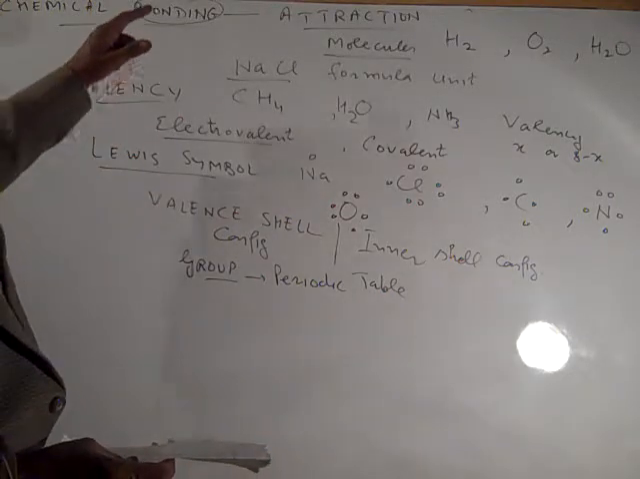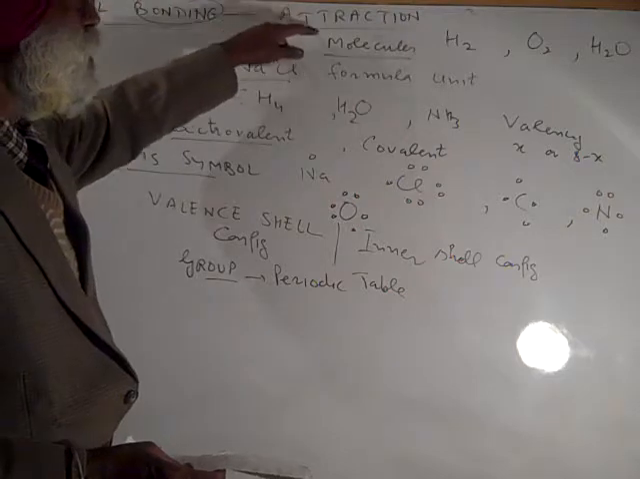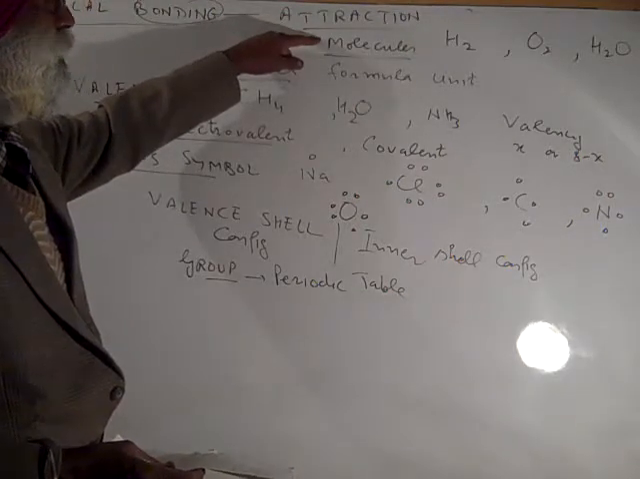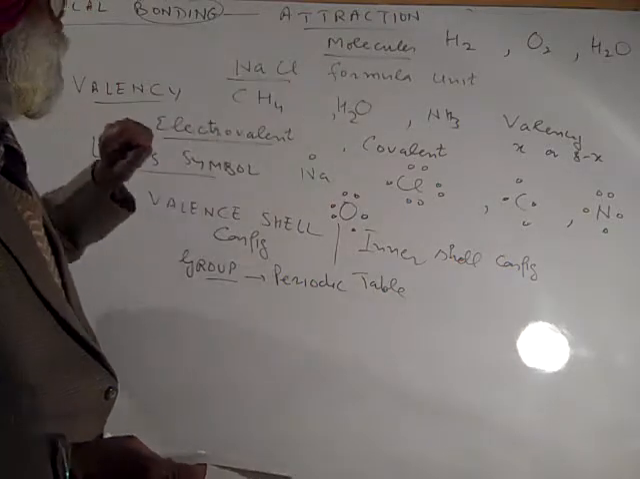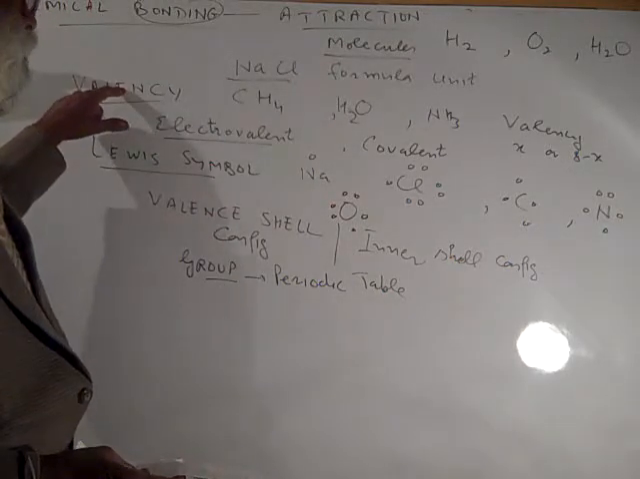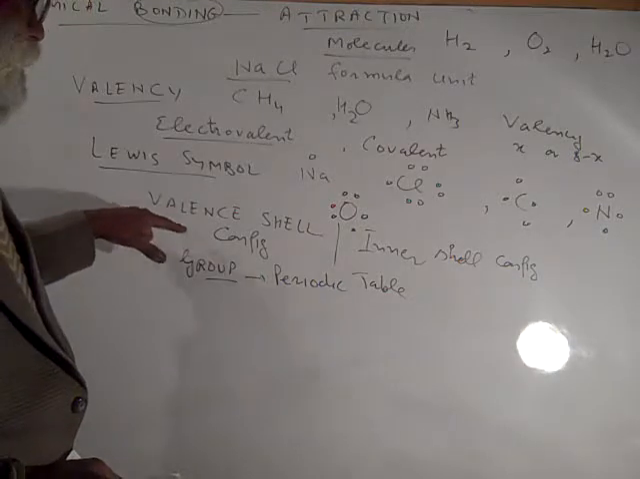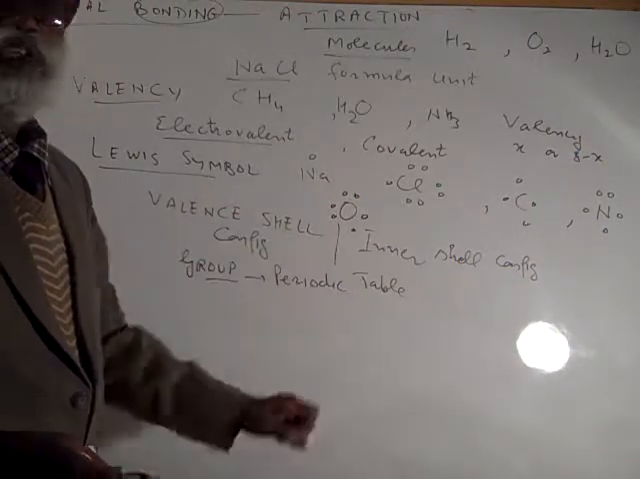तो chemical bonding का मतलब क्या है, बताया। फिर molecule की बात की, this is for covalent compound, and NaCl ionic compound है, इस वास्ते term use होती है formula unit. Then we have talked about valency and valence shell configuration. तो second type of configuration is inner shell configuration.